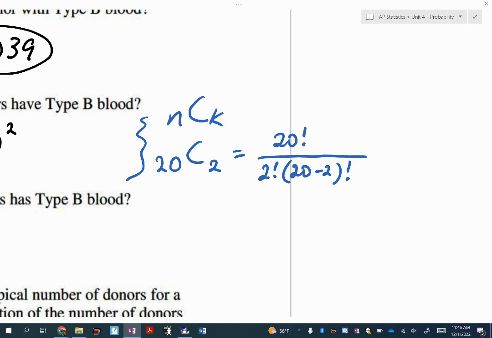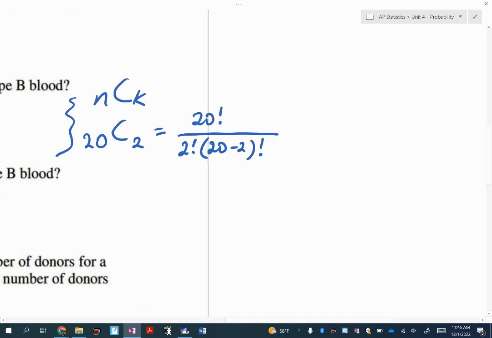That's 20 factorial. Nope, not times 0. So I'm going to write 20 times 19 times 18 times 17. I gotcha. You thought I was going to do it.